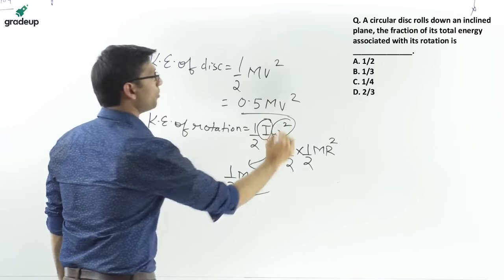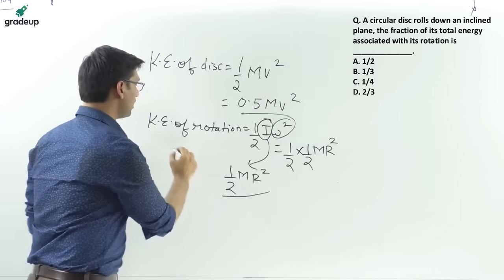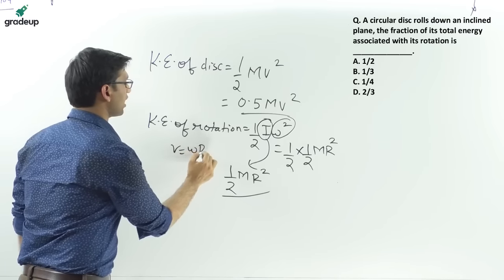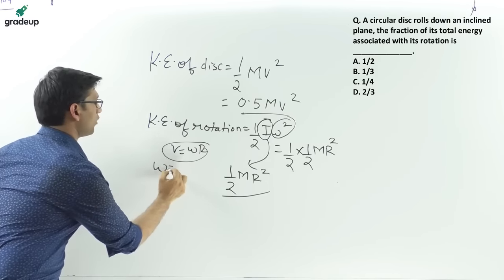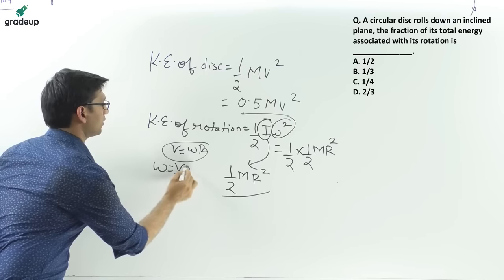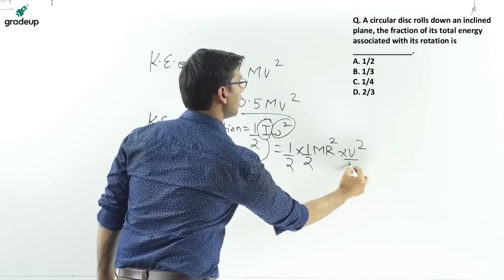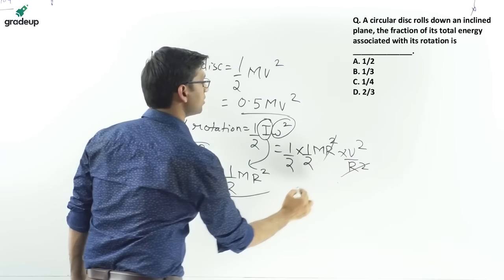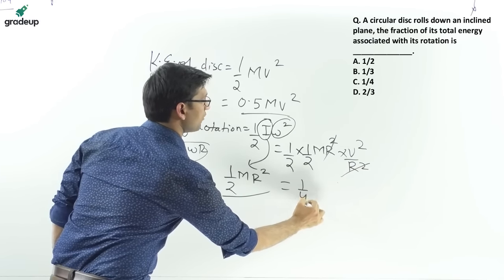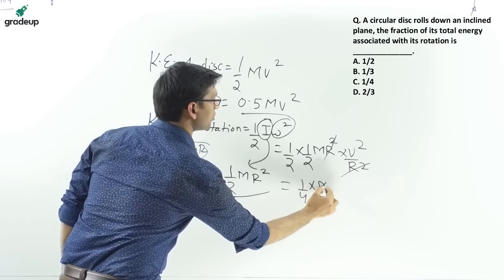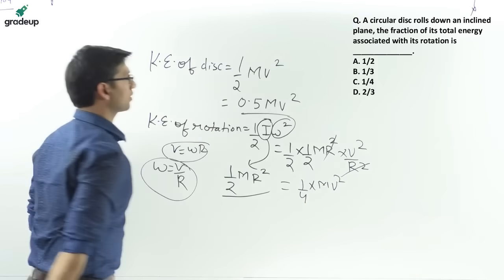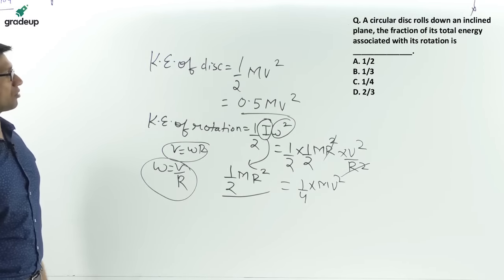Now what about this omega? We know that v is equal to omega into r. So omega will be equal to v over r. So this will be into v square over r square. So this will get cancelled. It will come out to be 1 by 4 into mv square.